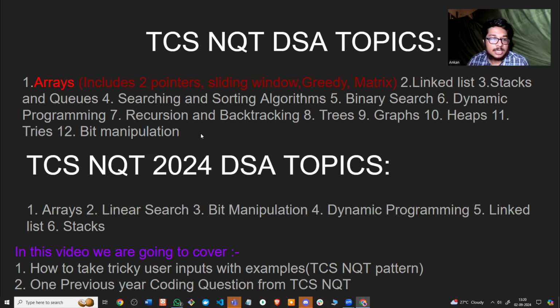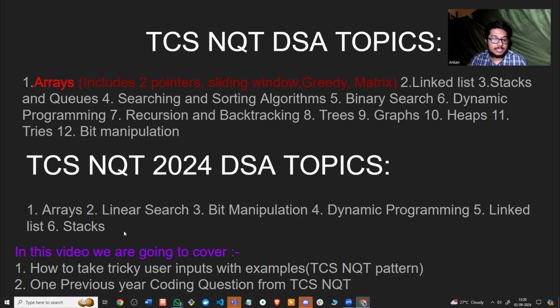Now, apart from this, the most important topic, as I have seen, the most number of questions have actually come from arrays, some questions on greedy algorithms, or some matrix related questions, or even two pointers. In the previous year, which is 2024, TCS NQT had questions on these particular topics. A lot of the questions were again from arrays. Then we had questions on linear search, bit manipulation, dynamic programming, linked lists, and stacks. But once again, the main topic here will be arrays, as the most number of questions was from that topic.